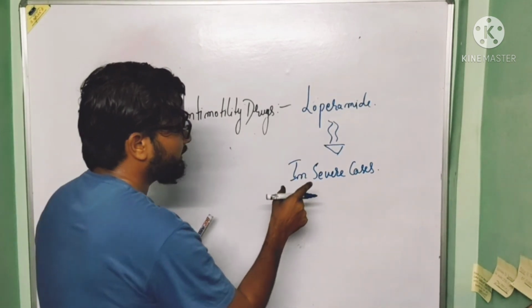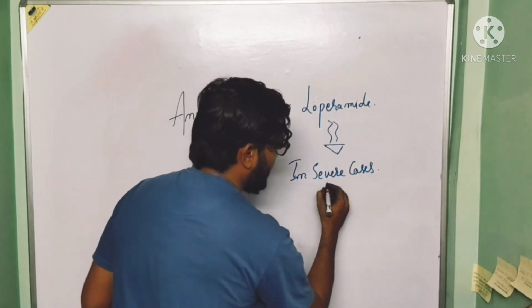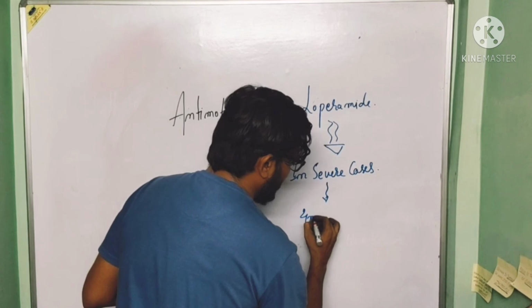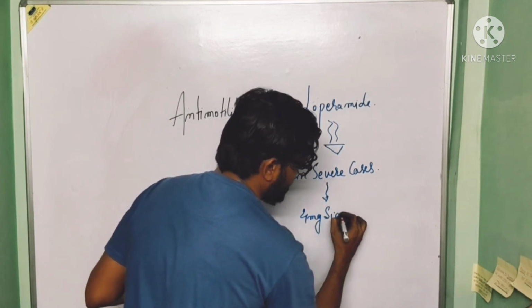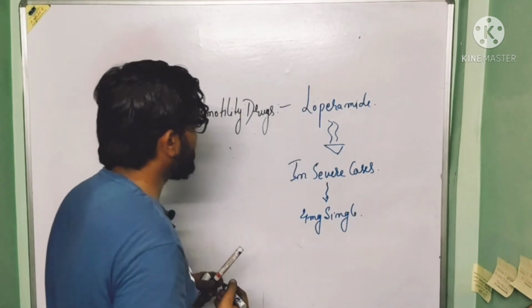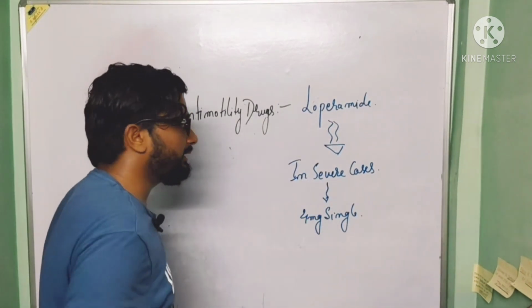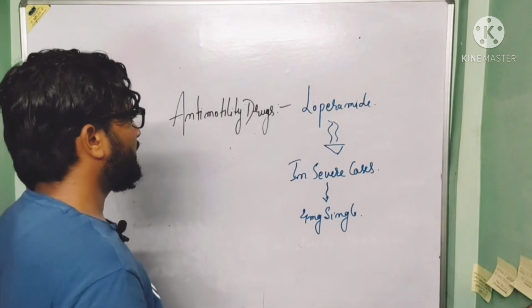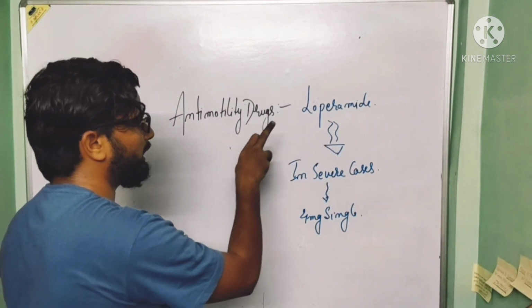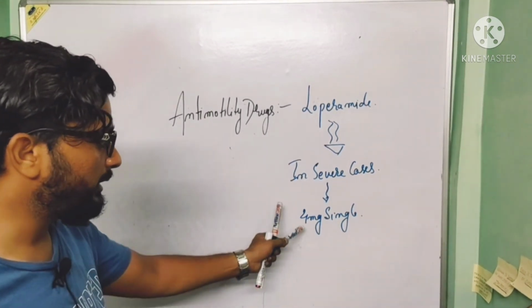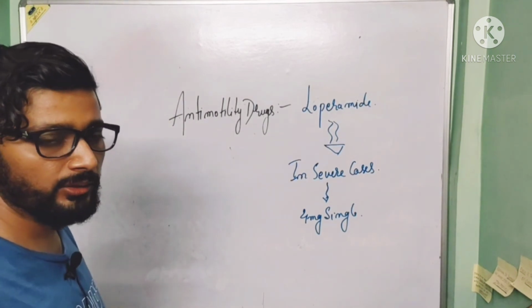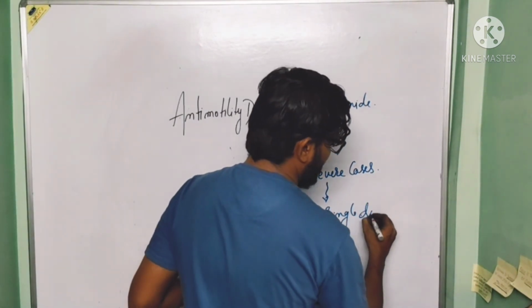In severe cases, the dose of loperamide is 4 milligram single dose. It means if the patient is suffering from the severe attack of traveler's diarrhea, in this case the anti-motility drug of choice is loperamide and the dose of loperamide is 4 milligram single dose.